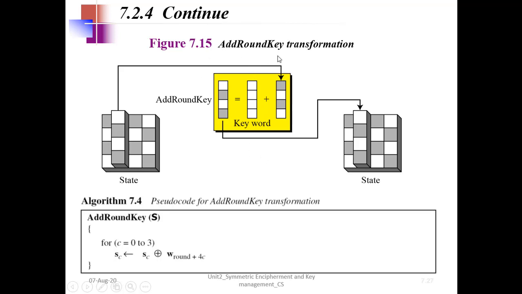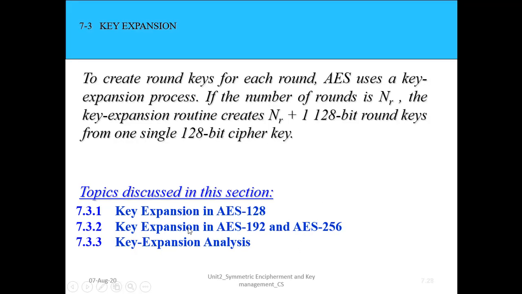Since the name is add round key, obviously one more input will be the key, the keyword. Both are added column wise, and I get one more column. So that is added here. Similarly the first column will be added, and then I'll get that output here. This part is not required, so you can ignore that.